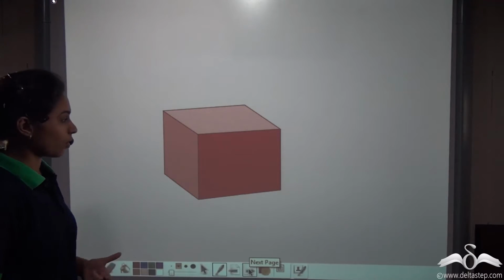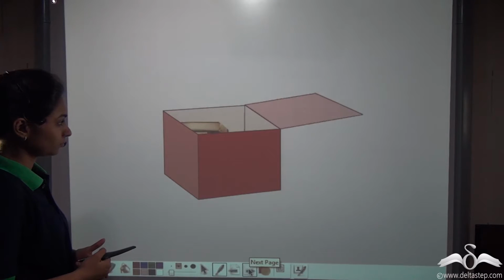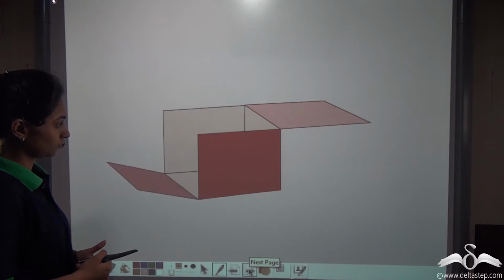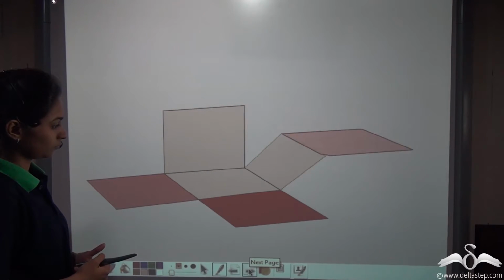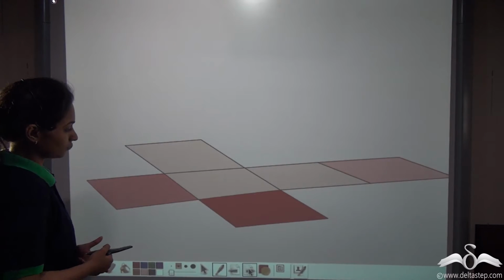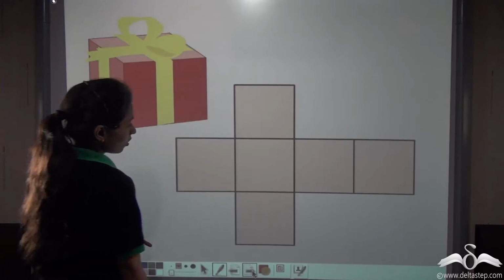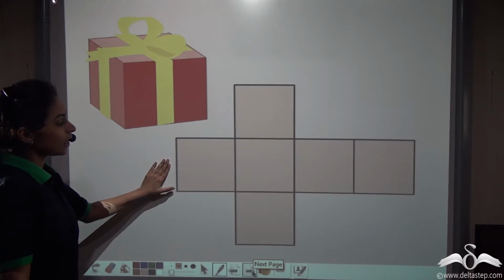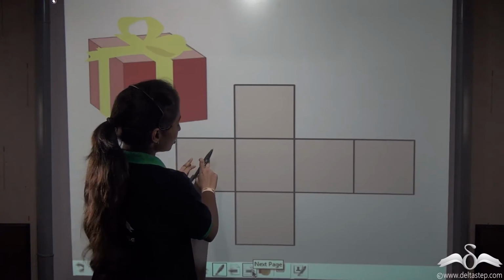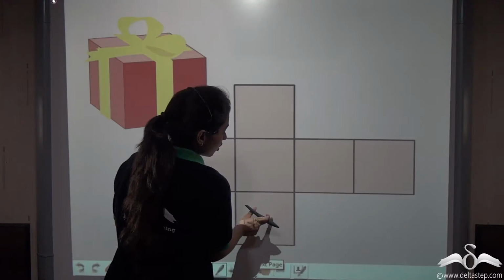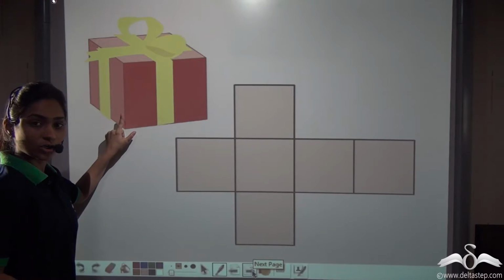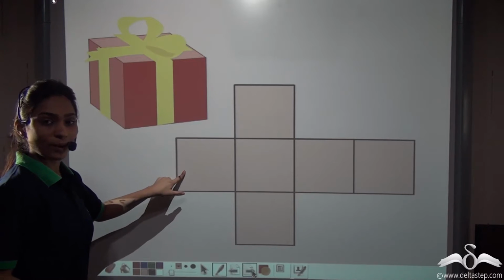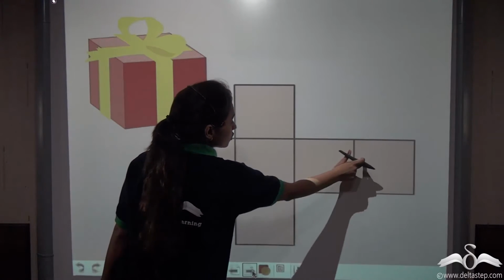Now here we can see a box. So the box actually opened something like this. So you can see that this box is actually a combination of several squares. This was actually a cube box and it is a combination of these kind of squares.